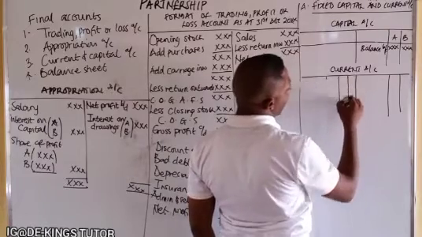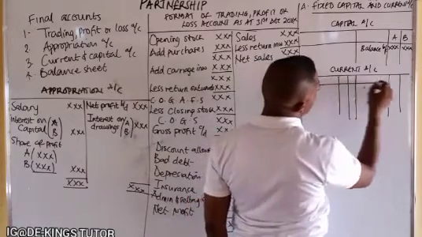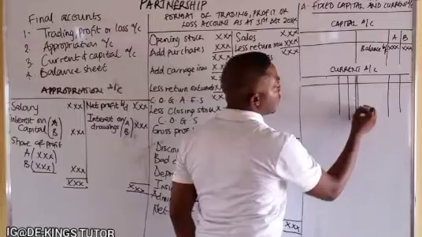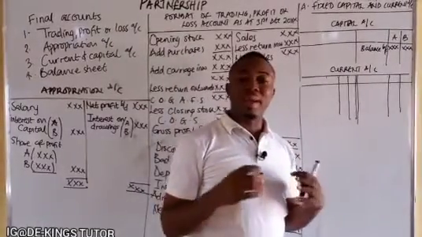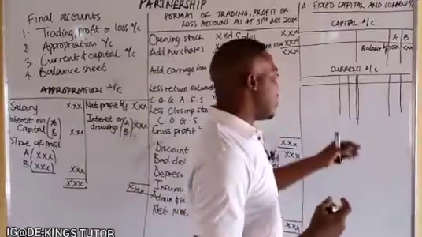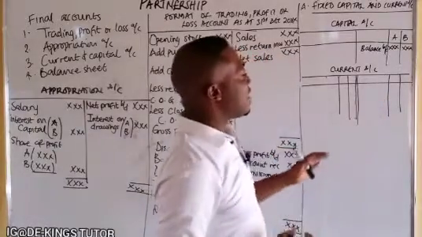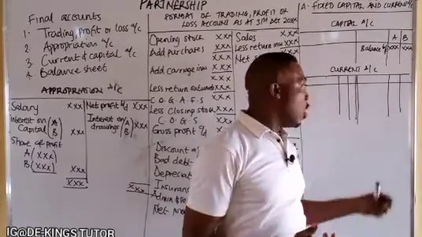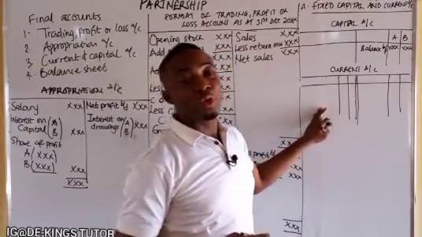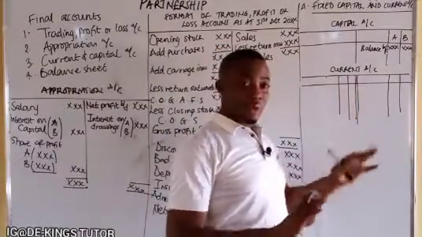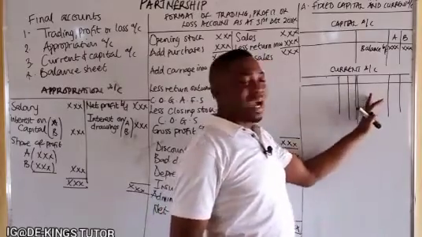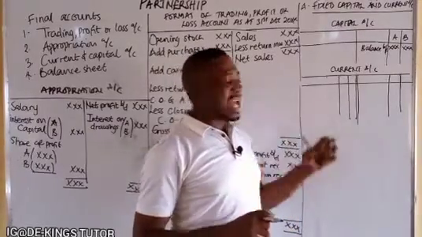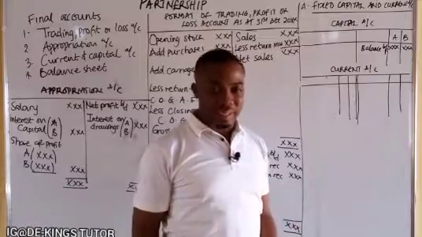Now, the current account is where other benefits that accrue to them are recorded. The credit side will record items that they are receiving, that is coming to them, while the debit side will record items they are supposed to pay back to the partnership business. These are individual partners now.